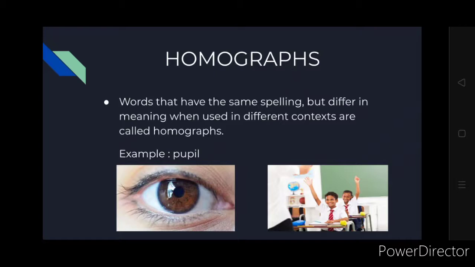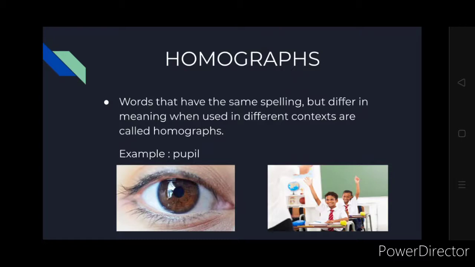For a very simple example, take bat. There are two meanings of the word bat. One is the cricket bat, which is used when we play bat ball, and the second is bat as in the animal. Another example would be pupil. Pupil means, as you can see on your screens, the black part in your eye, when used in the context of eyes. And the second meaning of pupil is a student.